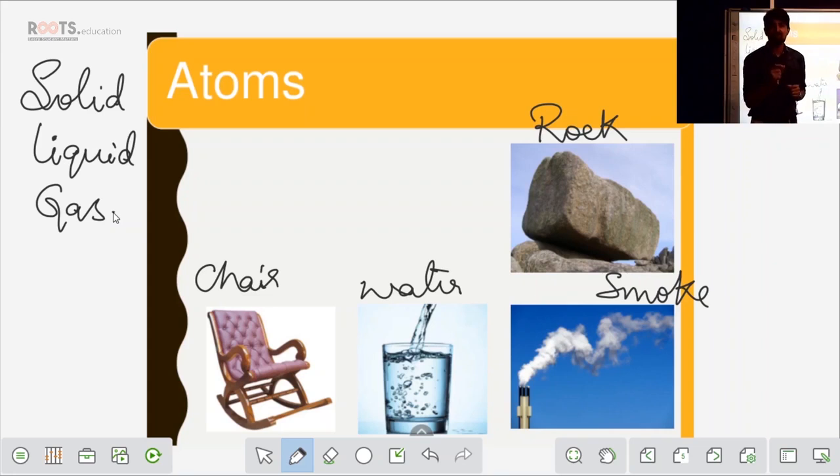So those tiny particles are nothing but atoms. Okay, let me give you an example. You go to your kitchen, and from your right hand, take a pinch of salt powder. From your left hand, you take a stone salt. Fine. Now place it somewhere on the plate or wherever you are comfortable.